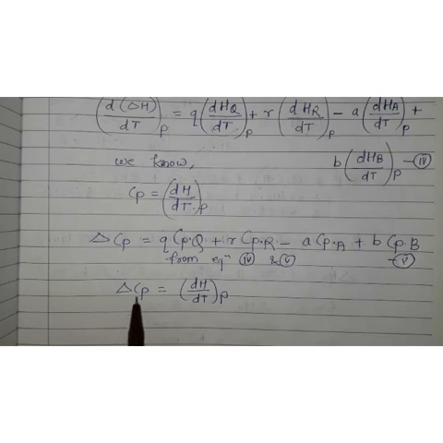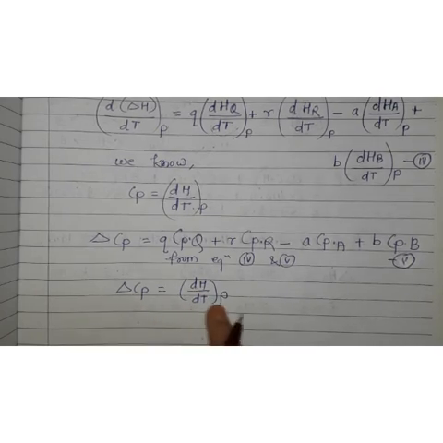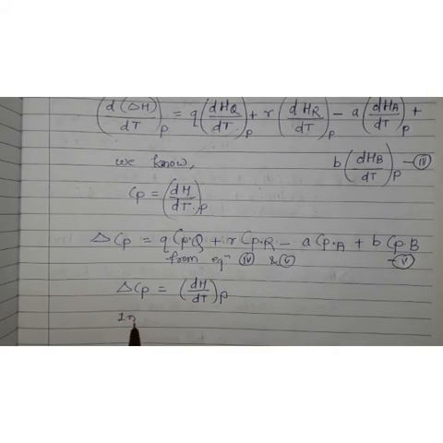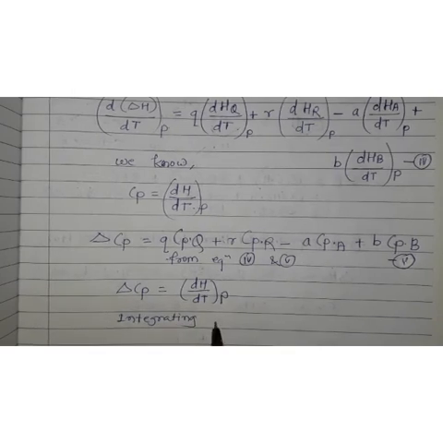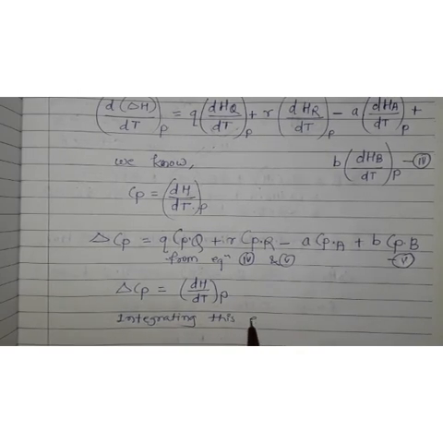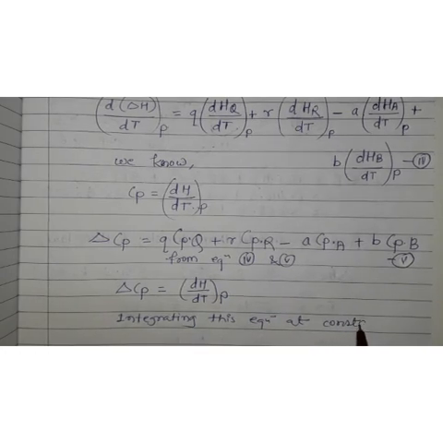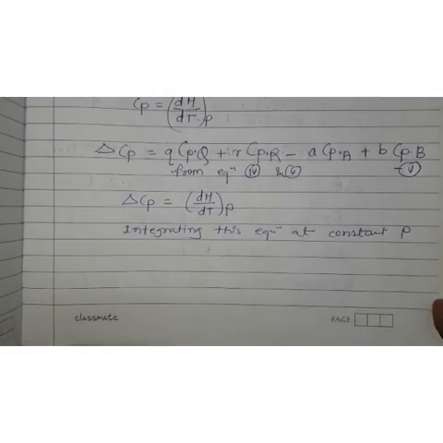Delta Cp is equal to dH upon dt at constant pressure. We have to integrate this equation. So integrating this equation at constant pressure.